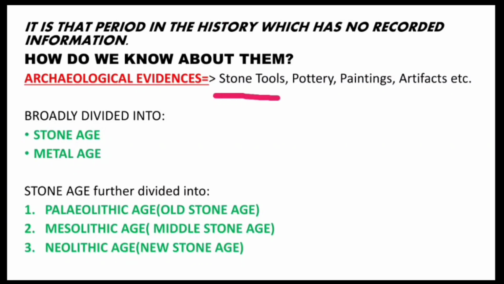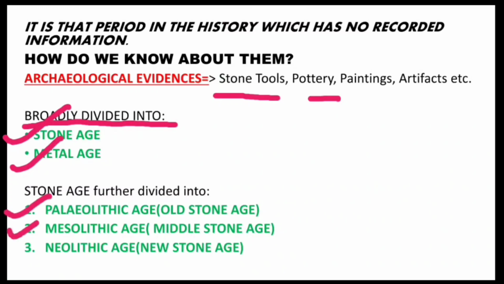The stone tools and potteries were made, used and left behind by the early people. Now it is broadly divided into Stone Age and Metal Age. In the Stone Age, a huge number of stone tools were found. The Stone Age is then further divided into Paleolithic Age, Mesolithic Age and Neolithic Age.